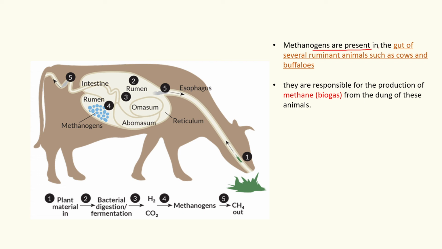Methanogens are present in the gut of several ruminant animals such as cows and buffaloes, and they are responsible for the production of methane, or biogas, from the dung of these animals. Look, these are plant material and then bacterial digestion, fermentation, and then the presence of H2 and CO2 and methanogens. They produce methane.